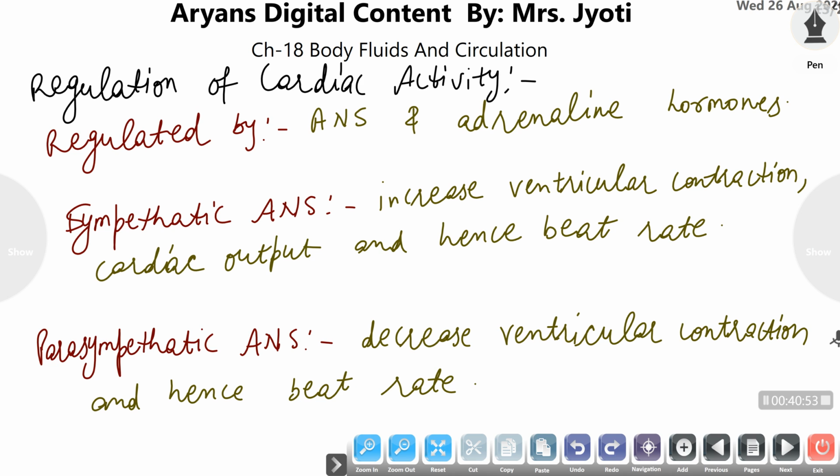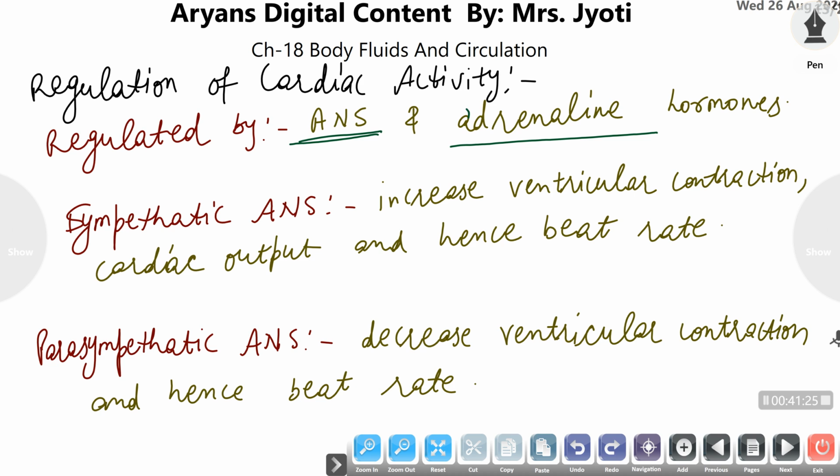Cardiac activity is regulated by our autonomous nervous system, meaning the self-existing nervous system. There is no control of the organism itself on its circulation activity. The autonomous nervous system regulates the heartbeat or the cardiac activity of a particular individual. Along with the autonomous nervous system, the adrenaline hormones, that are epinephrine or norepinephrine, also have an important role in the regulation of cardiac activity.